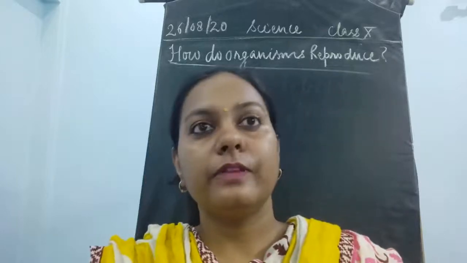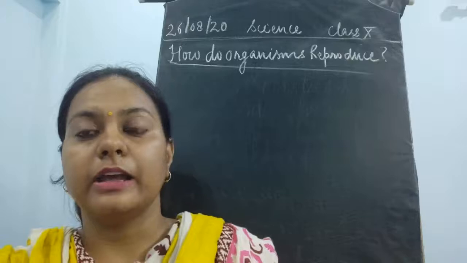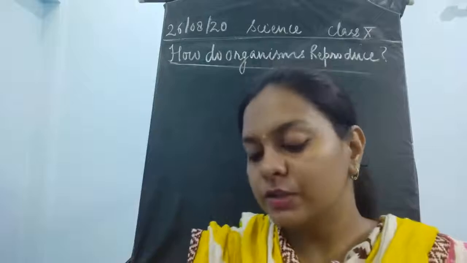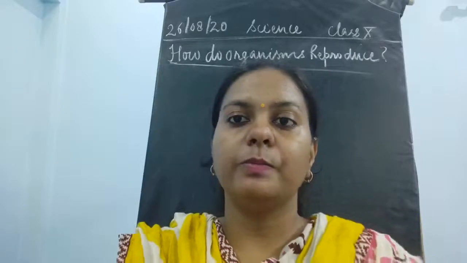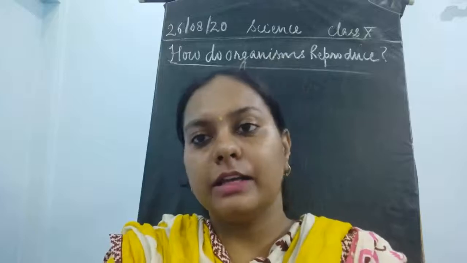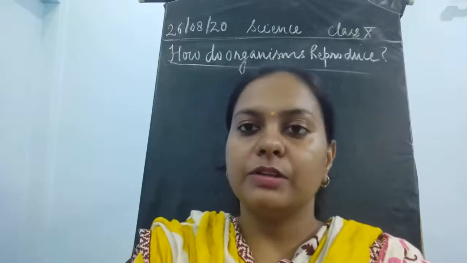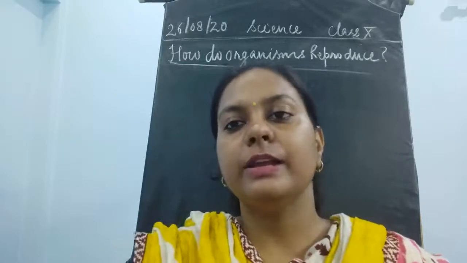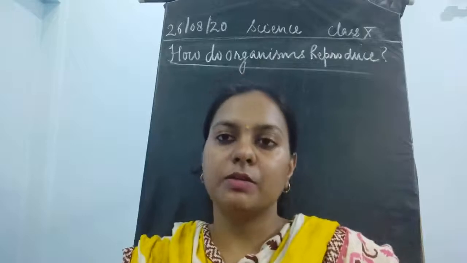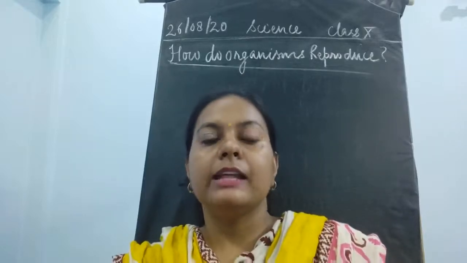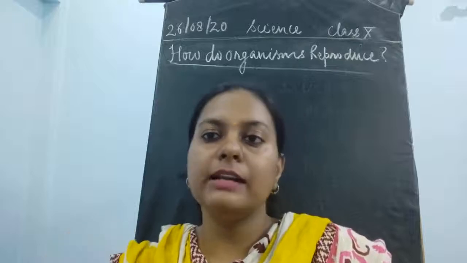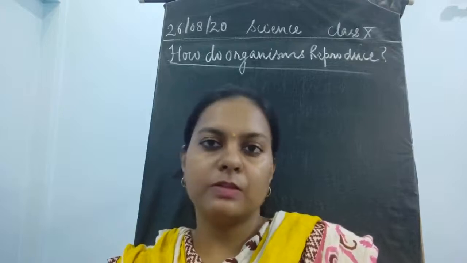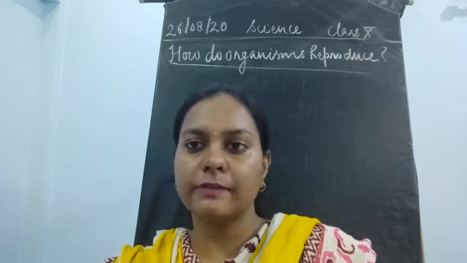Now if reproduction is not going to take place in each and every organism, what would happen? What would be the consequences? The very important fact is that the animals, plants, insects, birds and other organisms present on this earth in various forms are going to be extinct after some years. Why would this happen? Because their numbers are fixed.